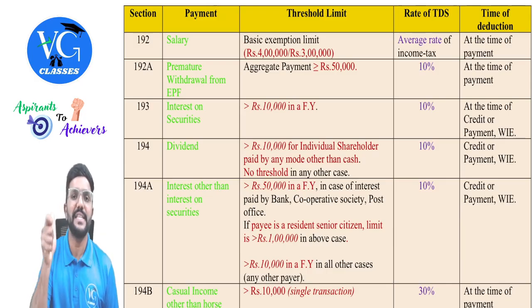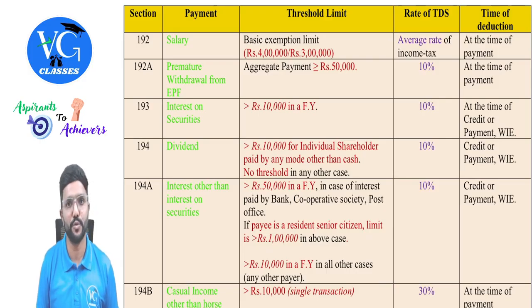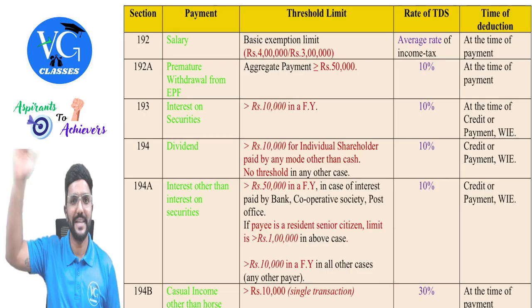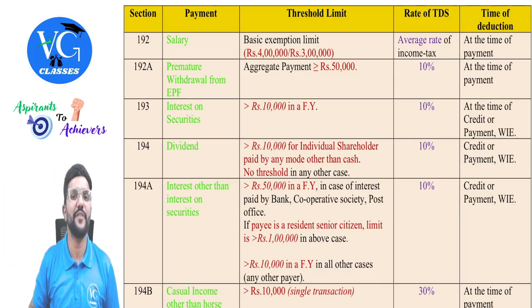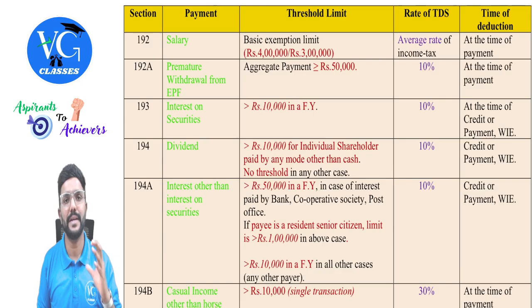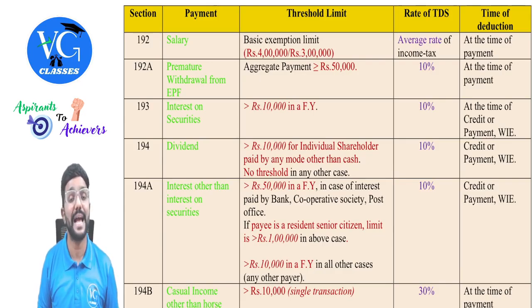Then calculate the average rate of tax which an employee is supposed to pay. That is the total tax liability divided by the total income of an employee into 100. That will give us average rate of tax. So every month on the salary income, you would be deducting that much TDS. And there is no fixed rate of TDS in section 192, guys. Clear?